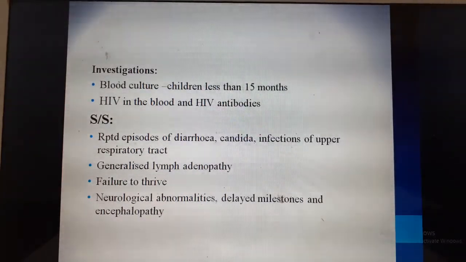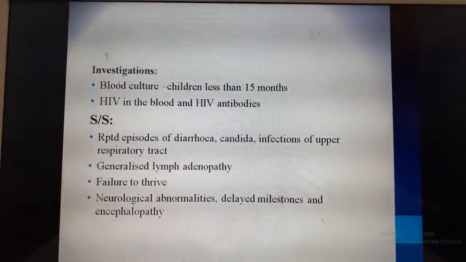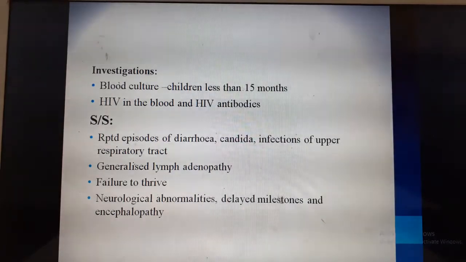Investigations is by blood culture for children less than 15 months. For HIV, there are two tests: one is the ELISA test and the other is the Western blot test. The Western blot is a confirmatory test done for HIV.